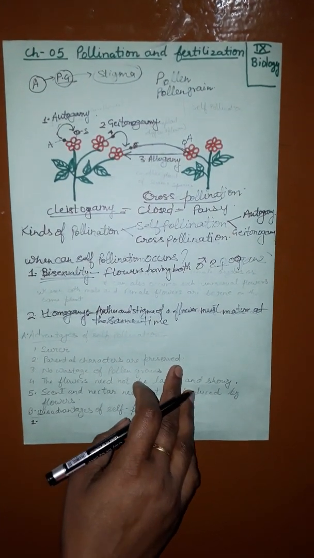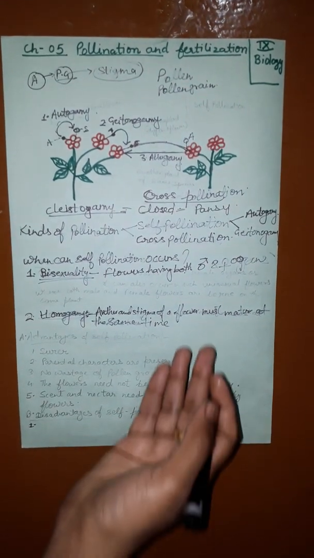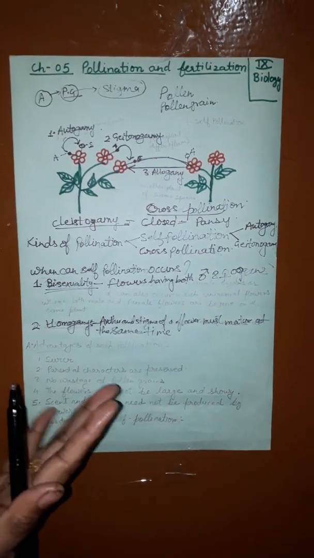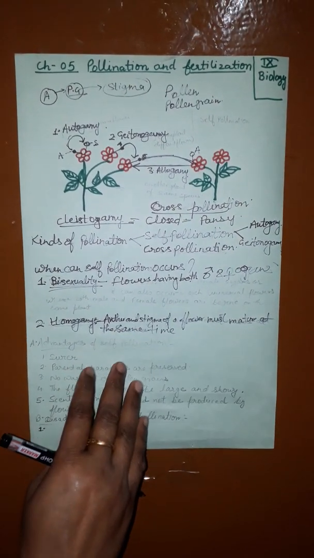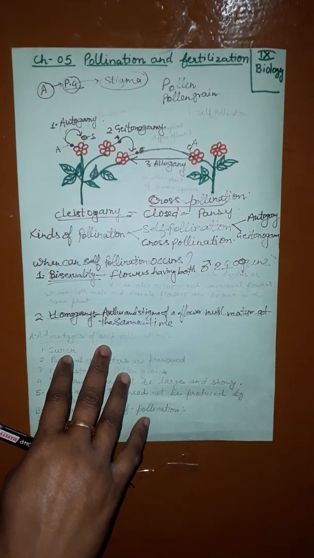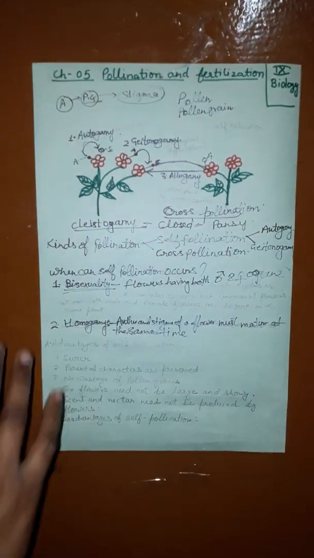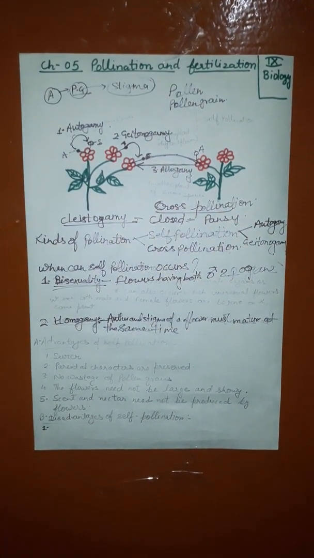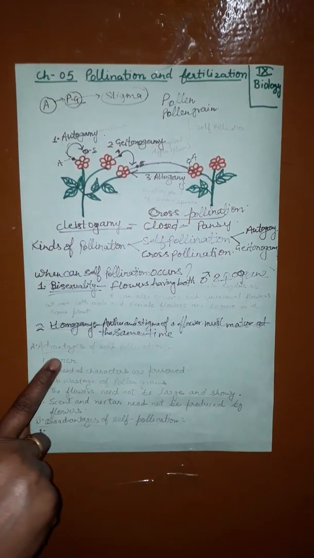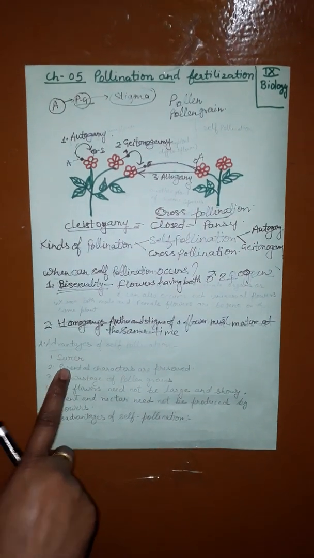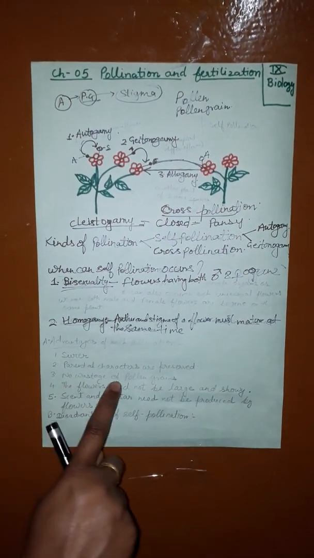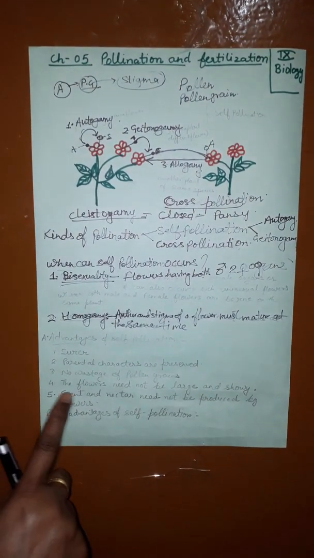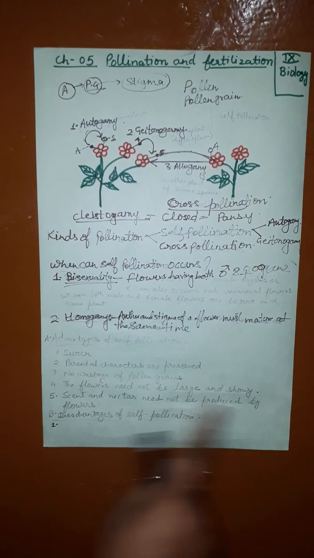Why not showy or large? Because they are not needed to attract insects. In self pollination, colorful petals are not present in many cases, and scent and nectar need not be produced by the flower. Okay, now what are the advantages? First, it is a surer method. Second, parental characters are preserved. No wastage of pollen grain. The flowers need not be large and showy. Scent and nectar need not be produced by the flower.